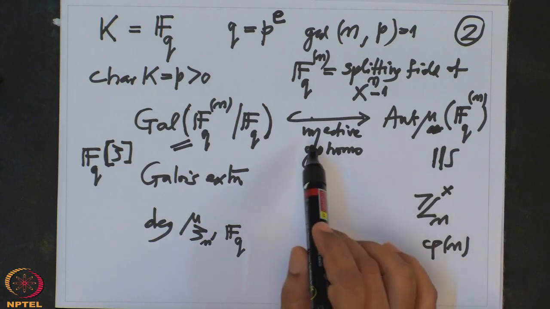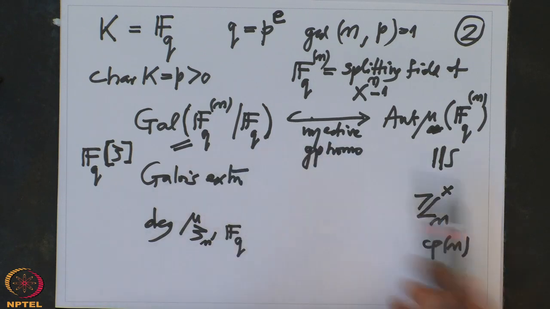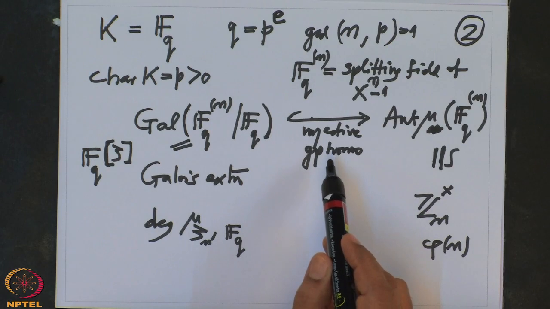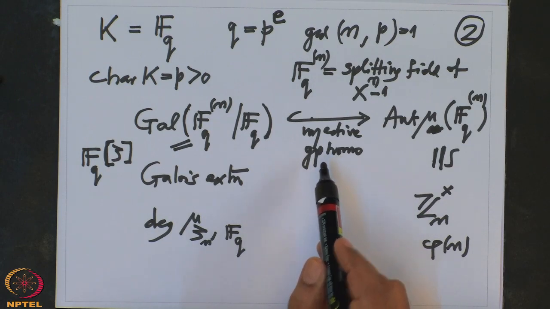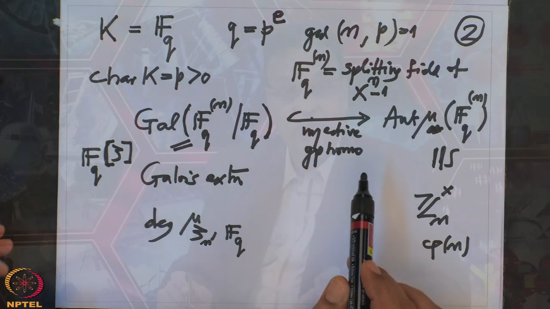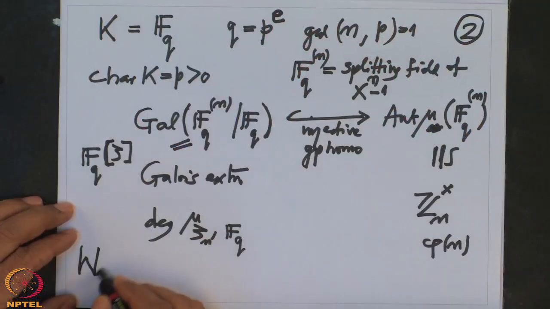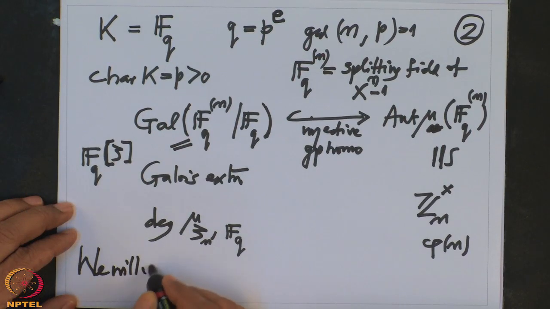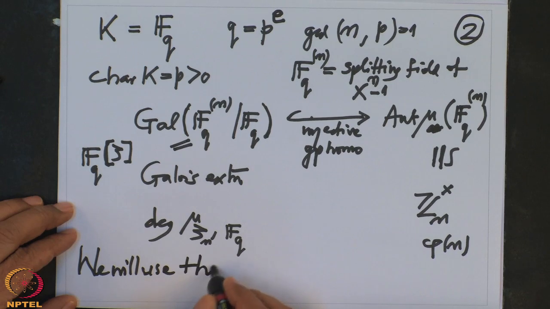Now we want to check, it is not bijective in general. So we want to check therefore what is the image, and the extra information we have in the finite field case is that this group is cyclic. We know. Now we will use the information, the fact that